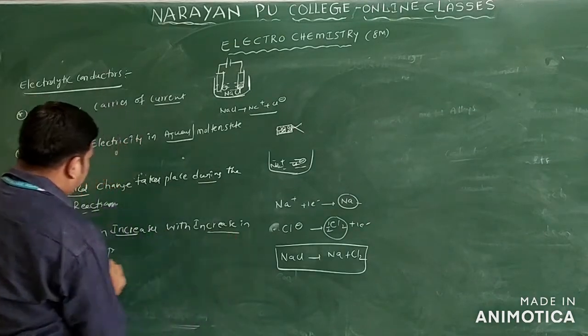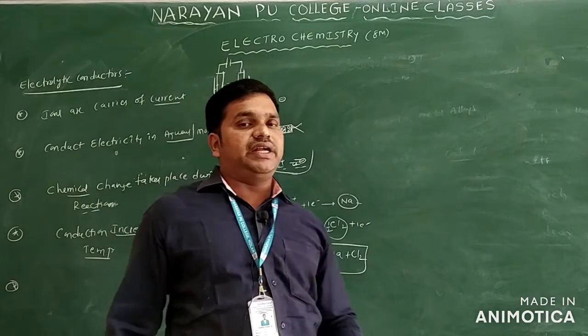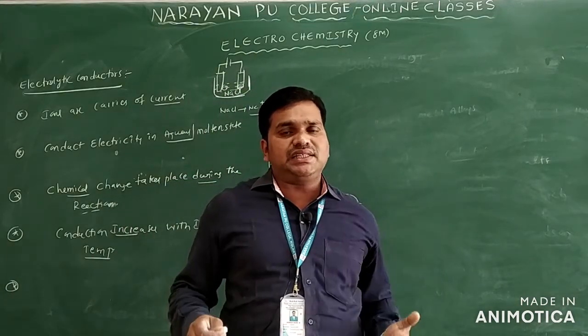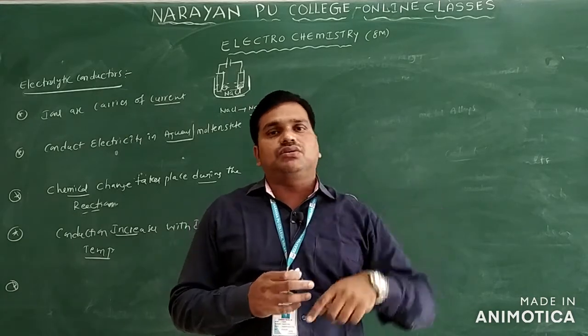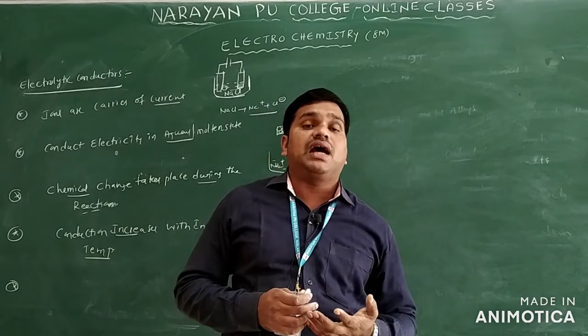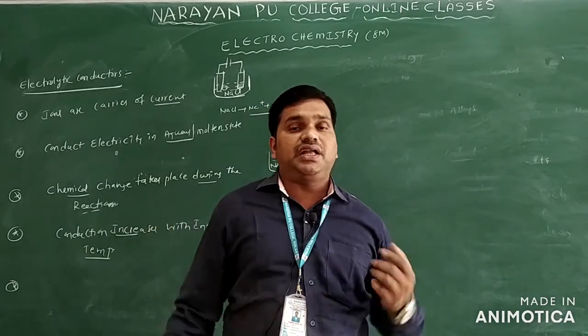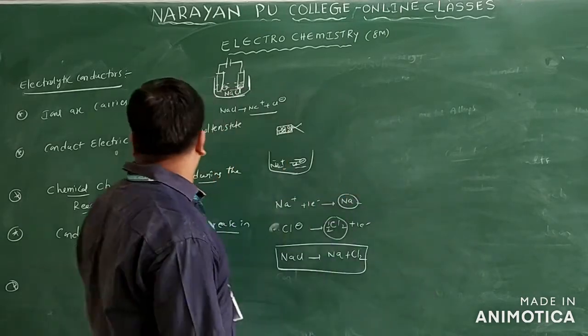Very important point here. Why is the conduction increased with increase in temperature? We can heat the solution, or we can increase the temperature of the electrolytic cell. The dissociation of ions takes place. When the dissociation of ions takes place, the ions can move throughout the solution. Thereby conduction increases only. We will discuss again how conduction increases or decreases with dilution. Clear?